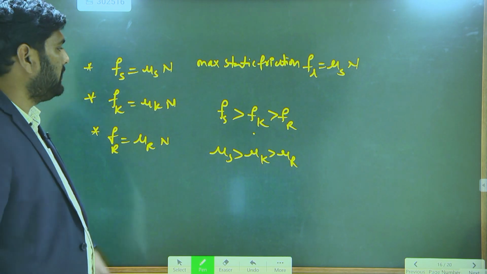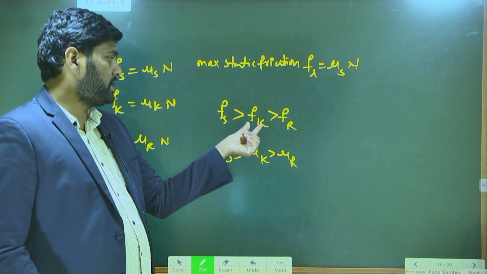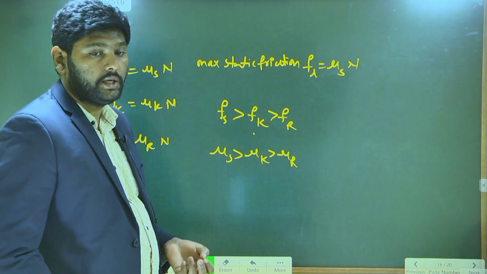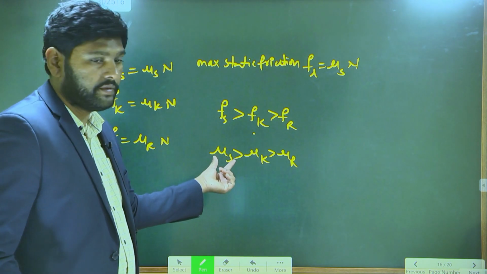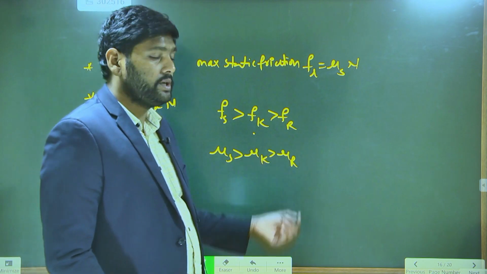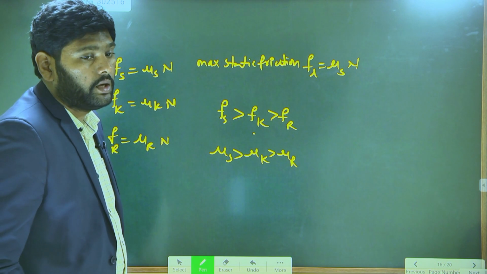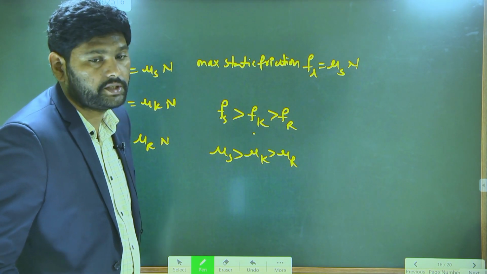So the thing is, static friction is more than kinetic friction, and kinetic friction is more than rolling friction. Even the coefficient of static friction is greater than the coefficient of kinetic friction, which is greater than the coefficient of rolling friction. This is the relation between the types of friction and the coefficients of friction.